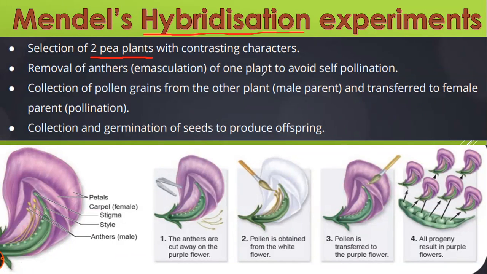First of all, he didn't look at whether it is male or female. He selected 2 plants. You know that some plants contain both male and female reproductive organs in the same plant, right? Bisexual plants. Have you heard about the bisexual plants? Only these 7 traits are available in pea plants. Okay, no other traits. Mendel did experiments with these 7 traits.